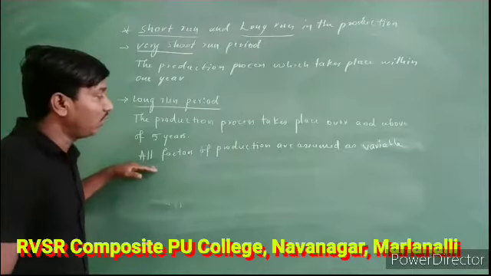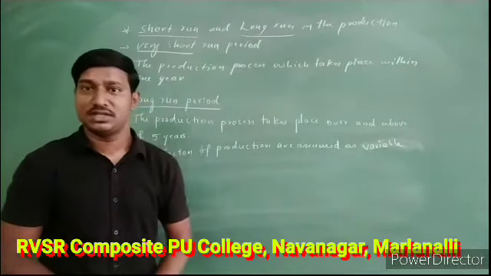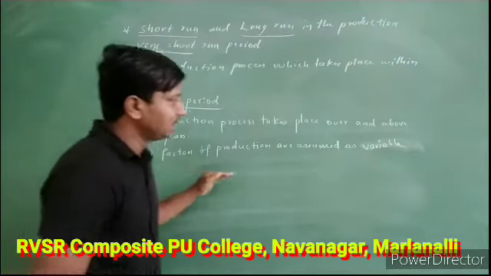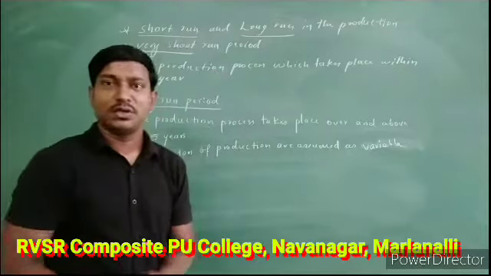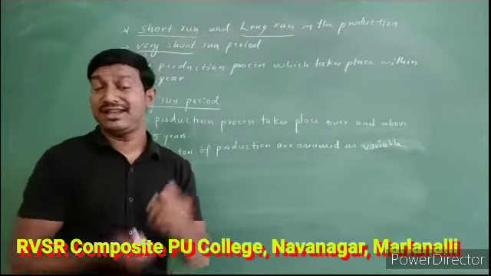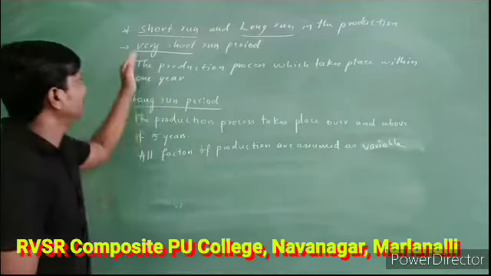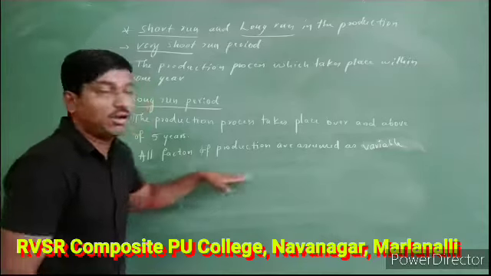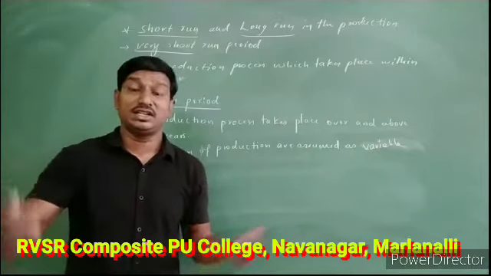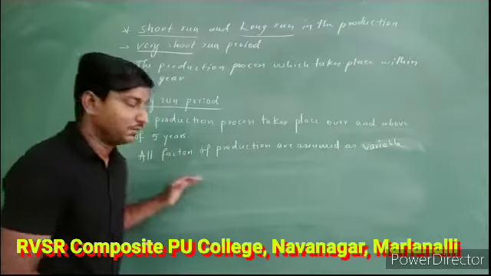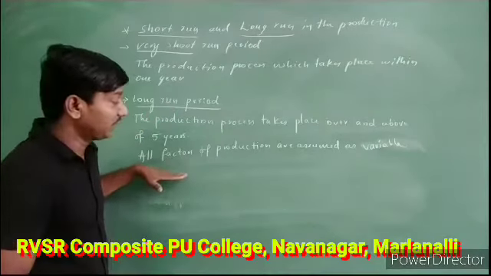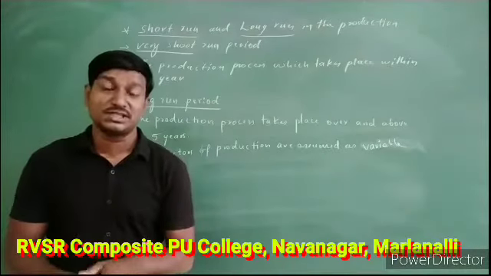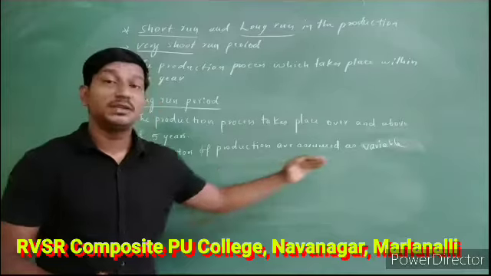Due to what reason? Even land can be changed and considered as variable. Why do we consider that as variable? Because we have more time here, sufficient time. It's not as in the case of the very short run period, which consists of within 1 year, whereas in the long run we have sufficient time, more than 5 years, 10 years. How many years we decide depends on the manufacturer. So all the factors we use in the production process are assumed as variable in nature.